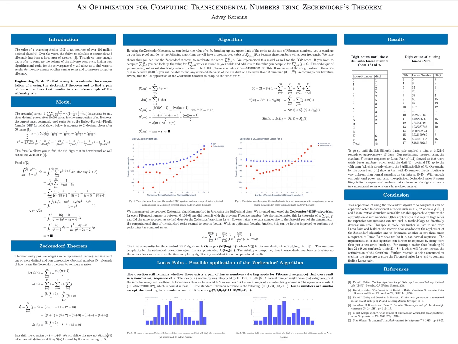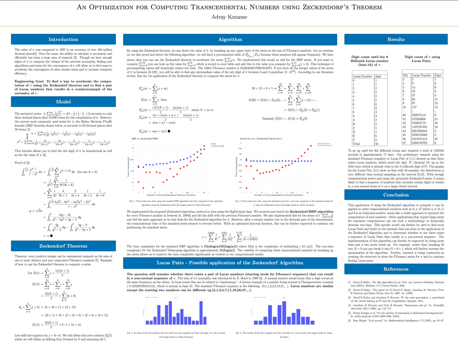I denoted my algorithm as the Zeckendorf BBP algorithm. My algorithm is based on the idea of pre-storing the summation of Fibonacci numbers. Since with the Zeckendorf theorem you can break any number into a sum of Fibonacci numbers, you can use pre-computed values and the shifting technique to compute any intermediate and future numbers. This makes the Zeckendorf algorithm highly efficient as compared to the standard BBP algorithm.